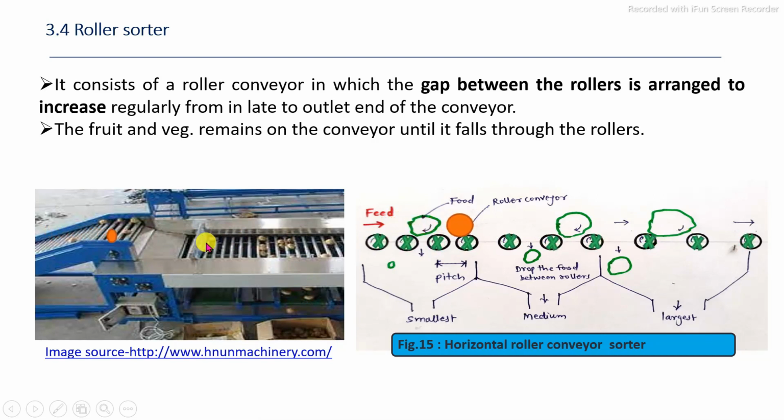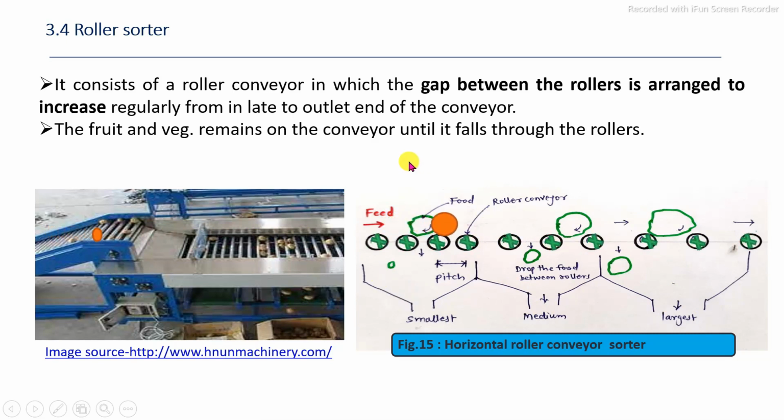In this, you can see this is the roller conveyor system. When the material is fed on this roller conveyor, the distance between the two rollers is changed with respect to the length of that roller conveyor system. If the feed material size is smaller than the distance between the two rollers, that is the pitch, then the feed material drops between the rollers, and finally we get the feed material separated on the basis of their specific size.